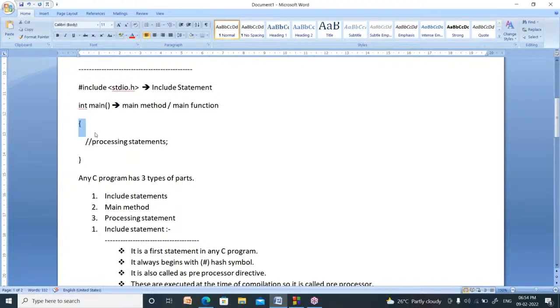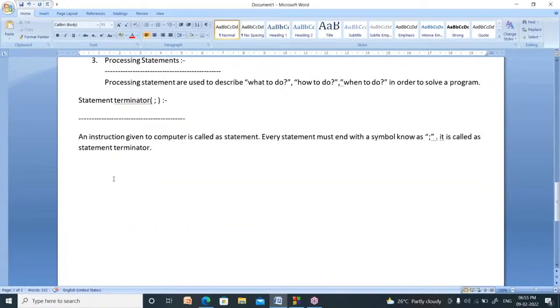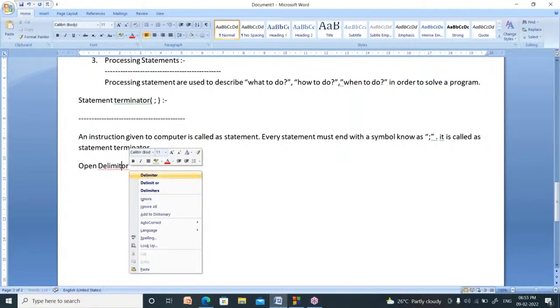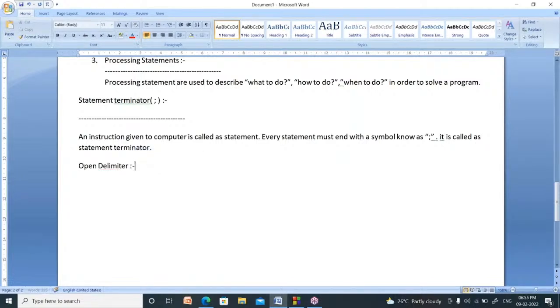What is the symbol? In every program, you use this symbol. A lot of students are saying that it is a curly bracket. No, it is not a curly bracket. It has a special name in C. That name is open delimiter. What is that? Open delimiter. The symbol is the open flower bracket, and that is called the open delimiter.